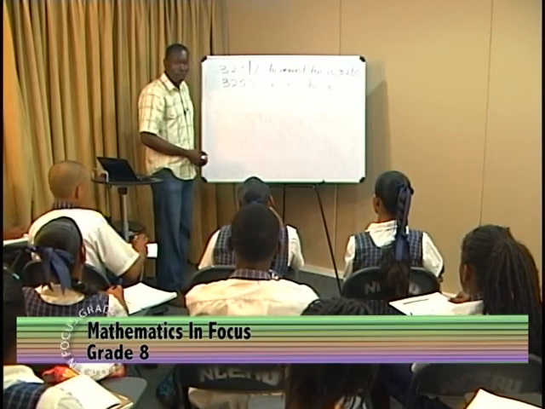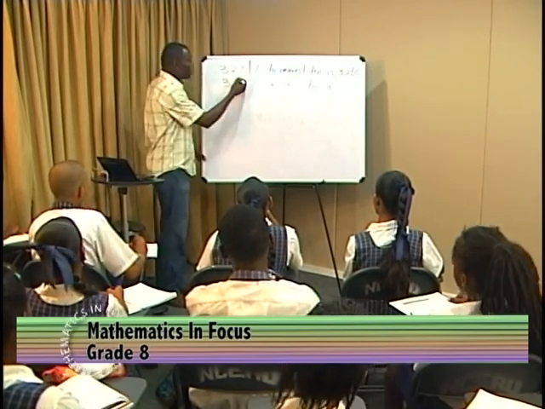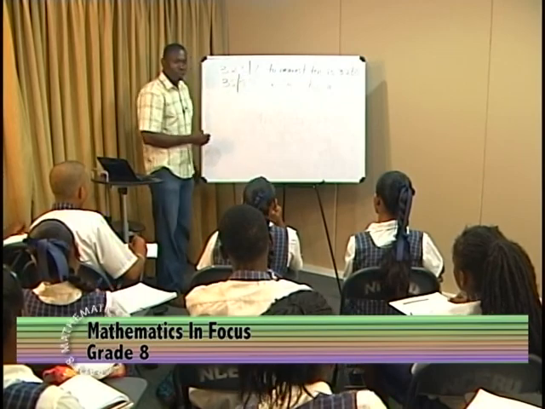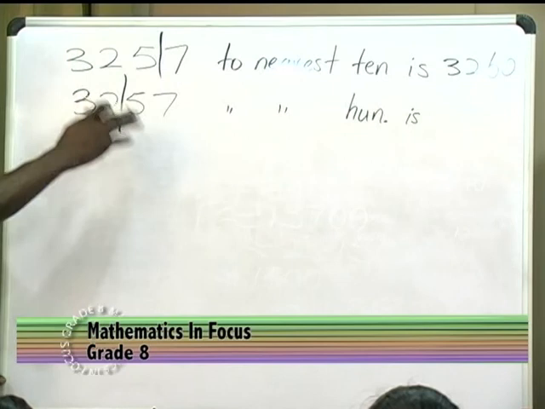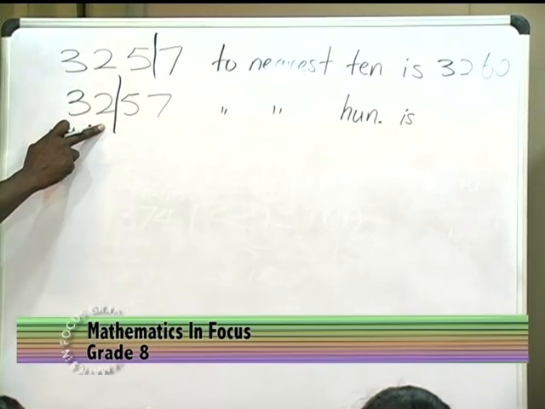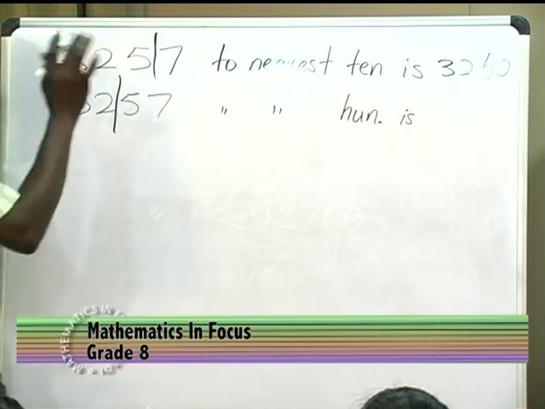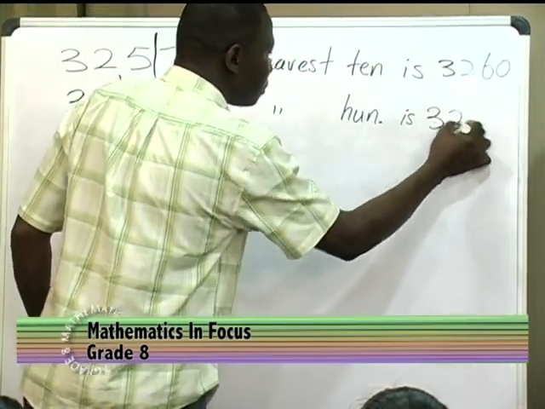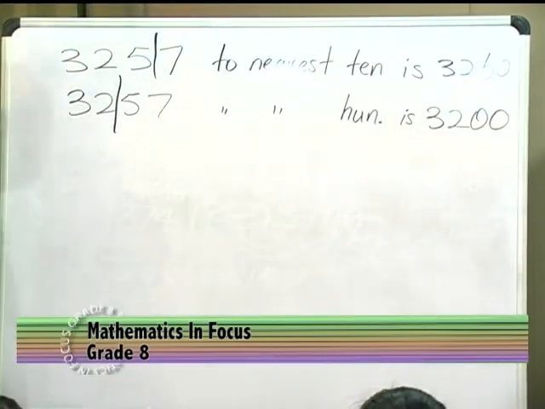We want to the nearest 100. Which digit is in the 100 place? 2. The 2, so we want from 2 here. Good. The number after 2 is? 5. That's exactly 5. So now we look back at this. Is this an even number? Yes, sir. Yes, it is even, so therefore we do not increase it. So we keep the 3, 2, and we replace the others with 0. So it becomes 3,200.